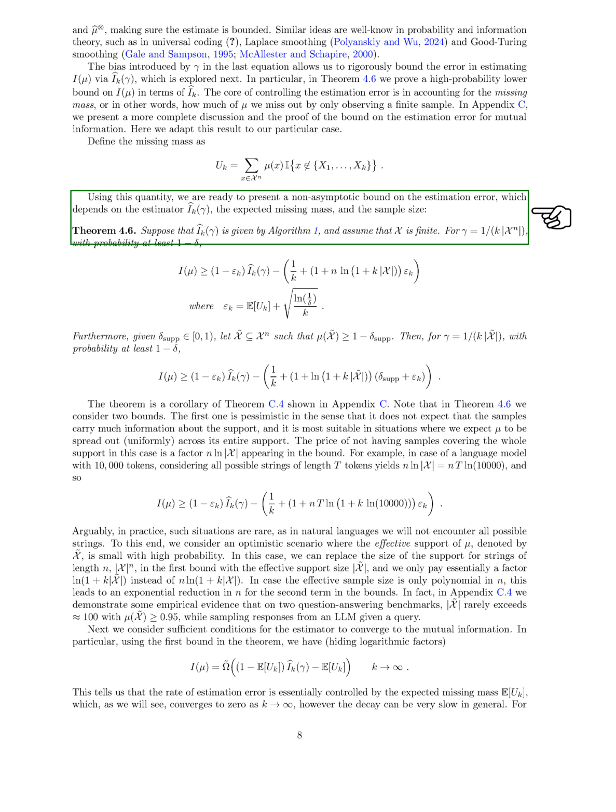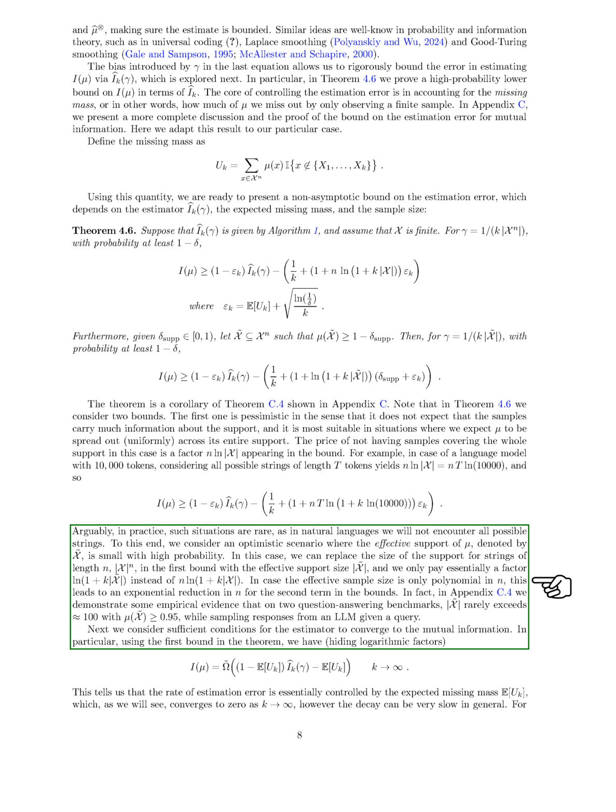We establish a non-asymptotic bound on the estimation error, which relies on the estimator, the expected missing mass, and the size of the sample. This bound guarantees a certain level of accuracy in our estimation with high probability. Furthermore, we discuss different scenarios for estimating the mutual information.